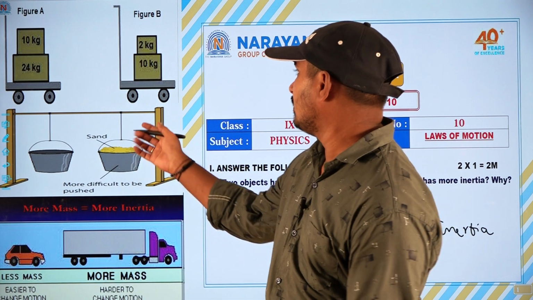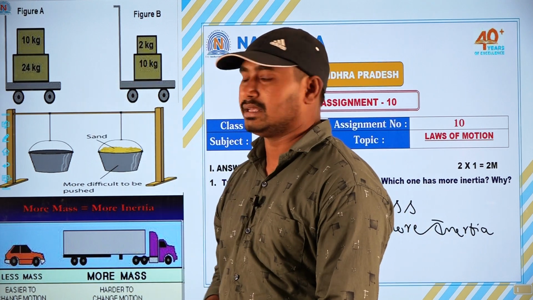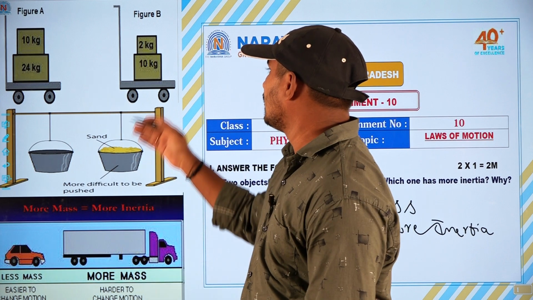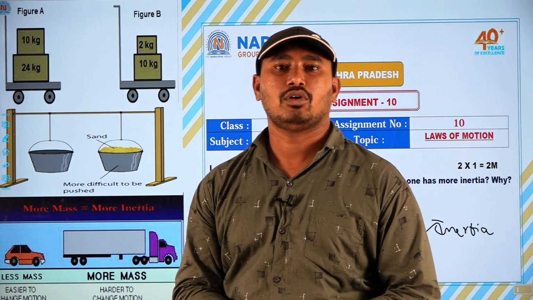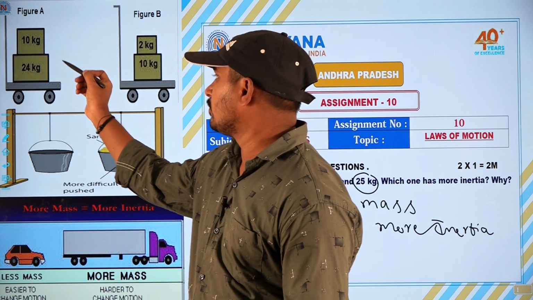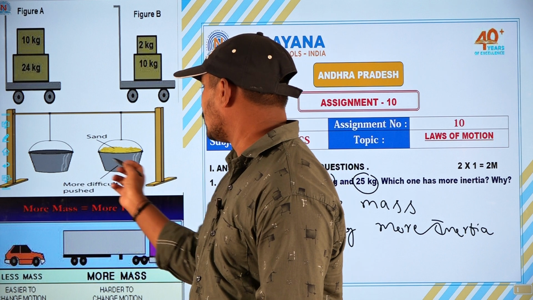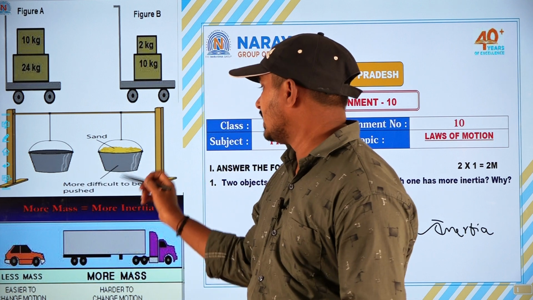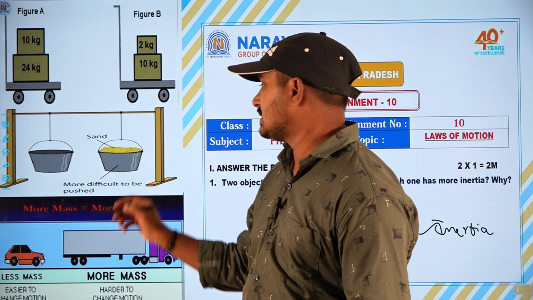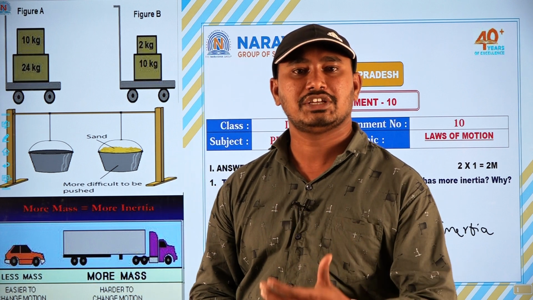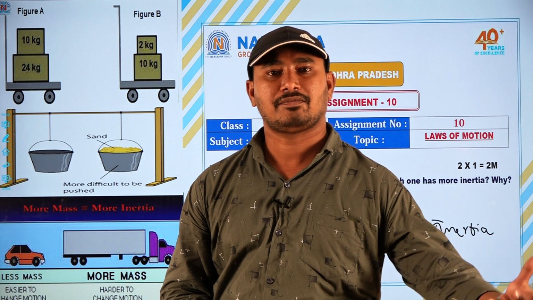Here they have given different objects: 10 kg, 24 kg, that is 34 kg, and 12 kg. So where is the more inertia here? Whichever has more mass, that object has more inertia. And here also they have given two things, one is more mass, one is less mass. Where the sand is there, that bucket has more inertia. Why? Because the inertia is directly proportional to mass of an object.